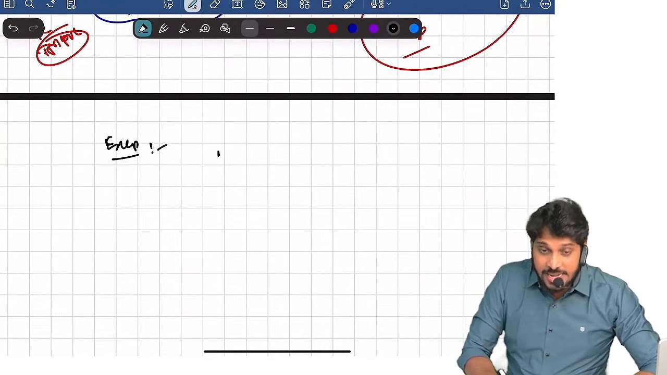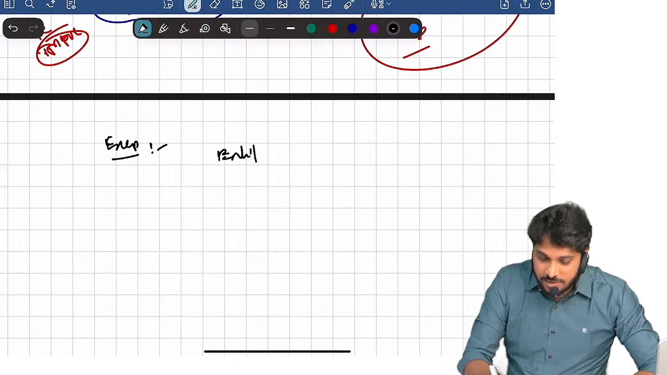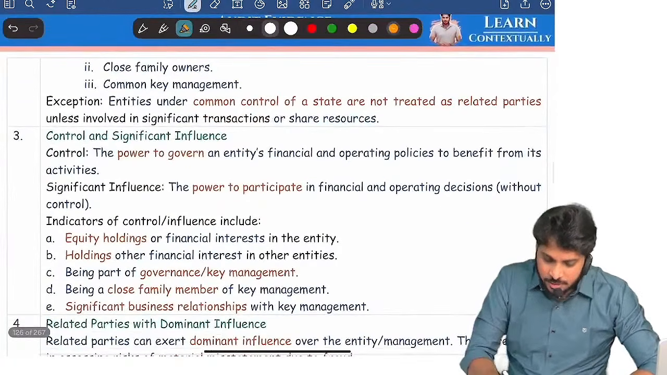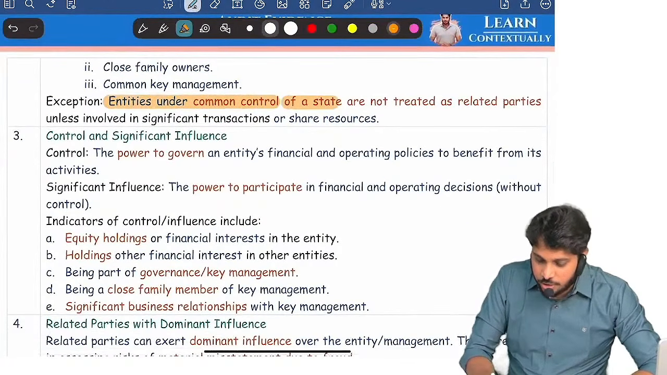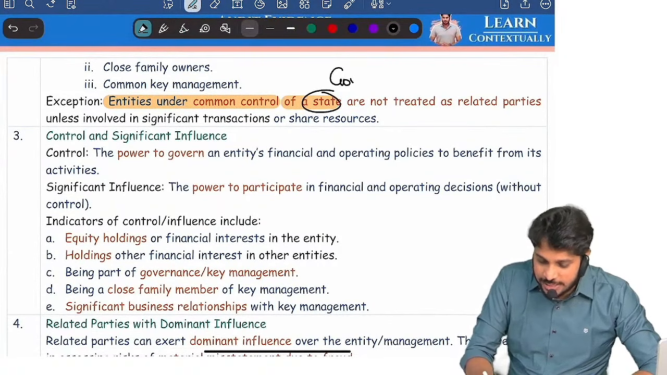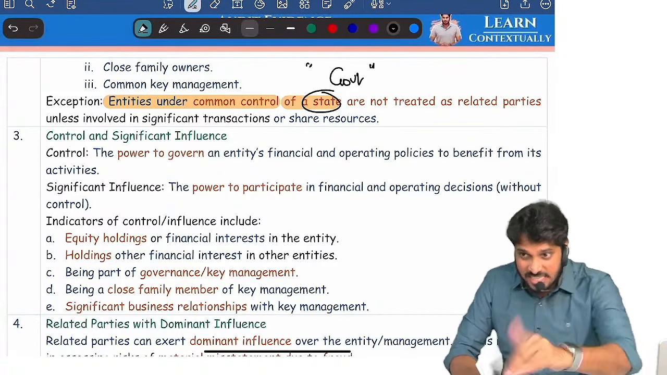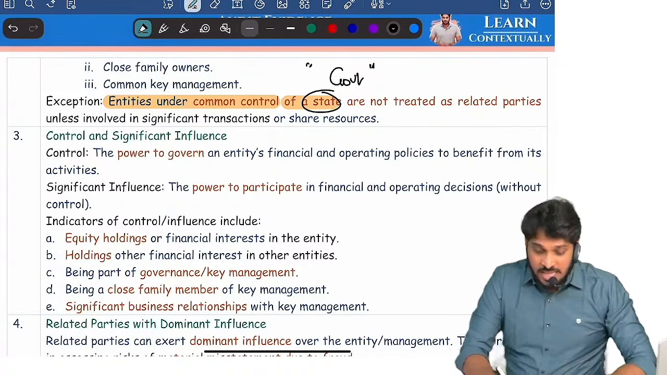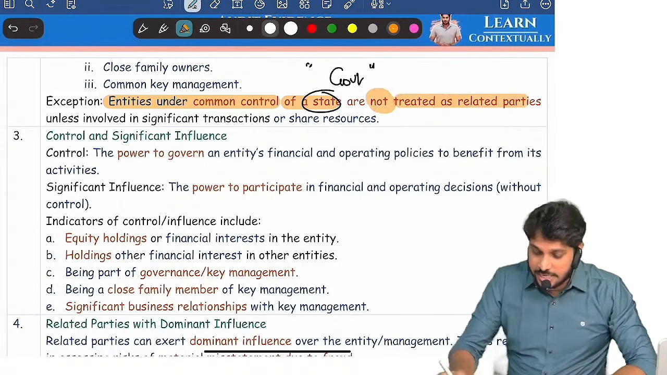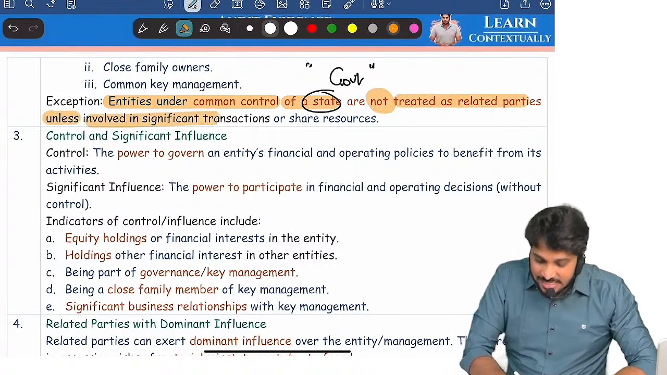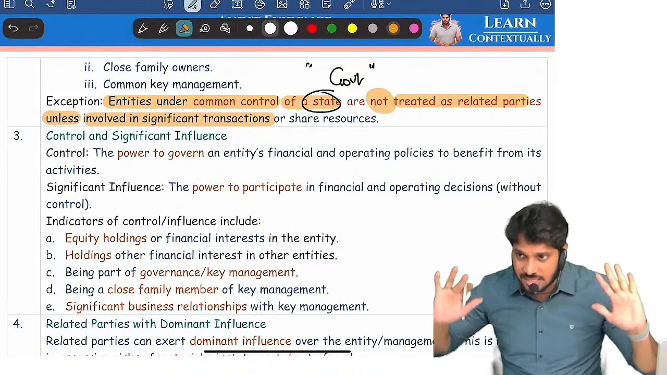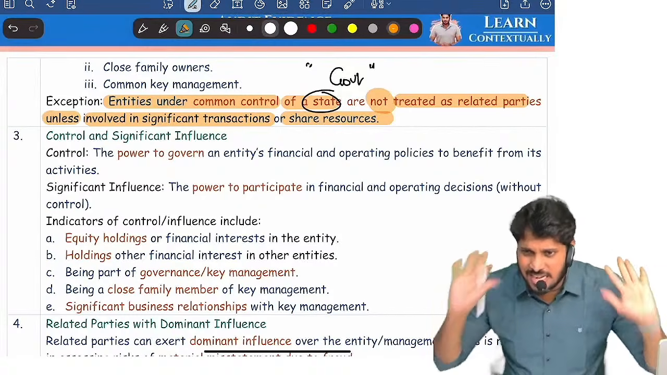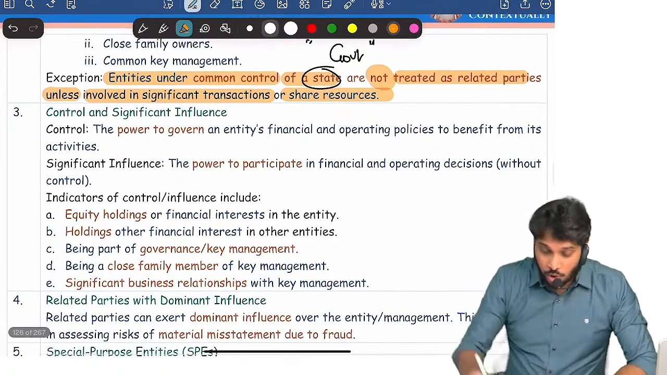However, the most important part in the definition is the exception for common control. I will show you directly in the book. Look at the exception: entities under common control of a state. State means the government, central or state, it doesn't matter. Entities that are under common control of a government are not treated as related parties unless they are transacting with each other significantly or sharing resources. Otherwise, they are not related parties. Are you clear?